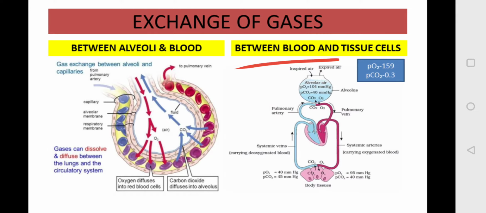The partial pressure of oxygen in the atmospheric air is 159 mm of Hg, and of carbon dioxide is 0.3 mm of Hg. This atmospheric air, which contains the oxygen and the carbon dioxide, enters your alveoli, and as the air enters your alveoli, you will observe a difference in the partial pressure: oxygen becomes 104, and carbon dioxide comes to be 40 mm of Hg.